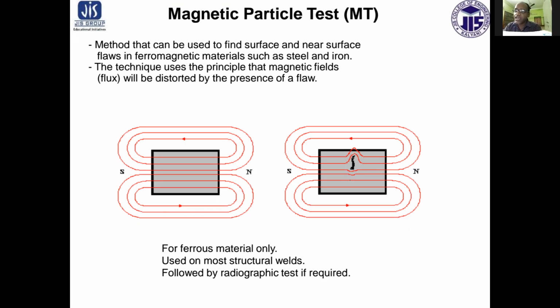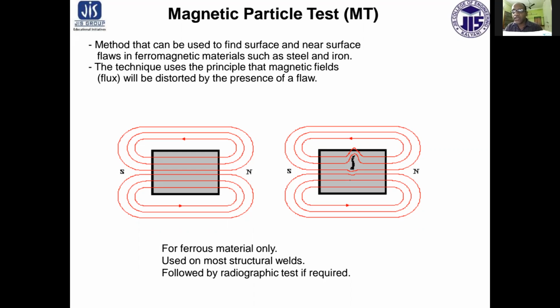In the dry method of inspection, a fine ferromagnetic powder is applied on the surface by means of a hand shaker, vibrating screen or any other suitable method so that the powder is uniformly distributed on the surface of the component.